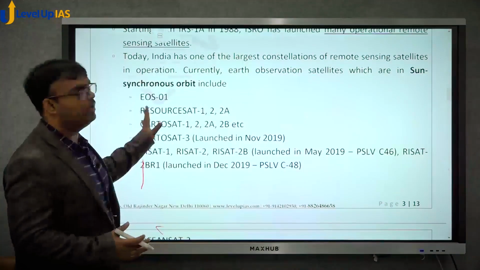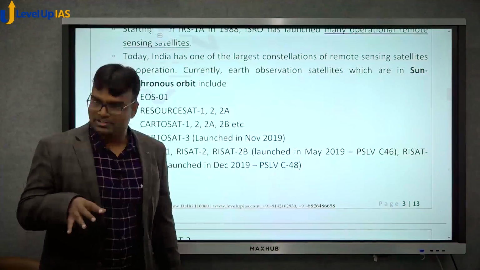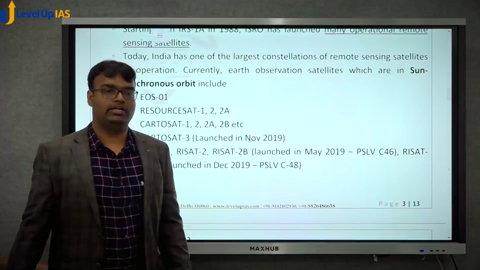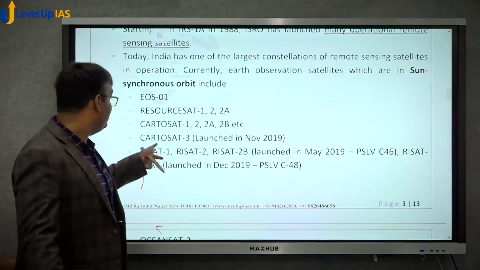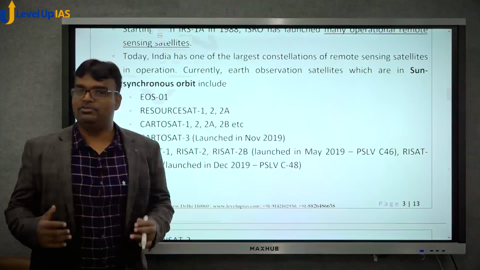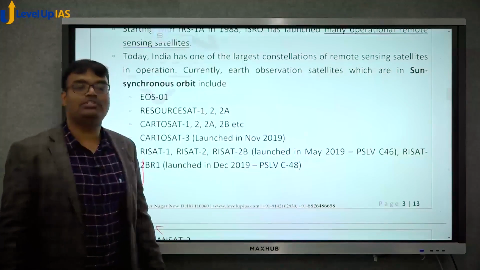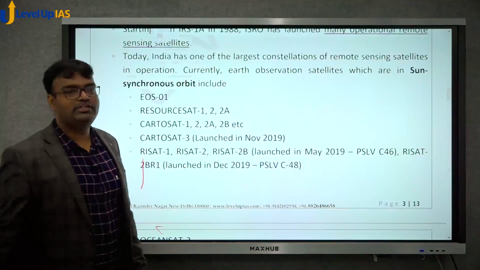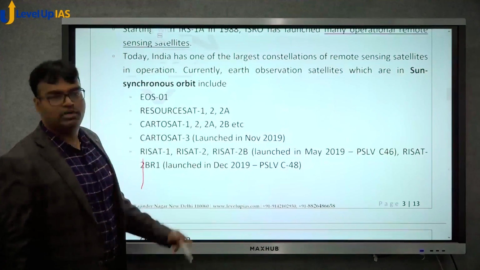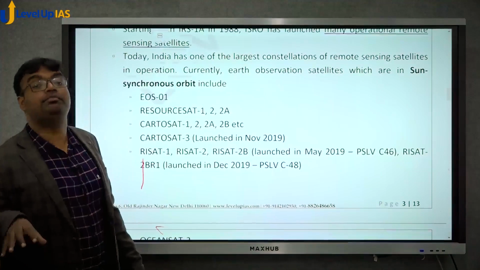So these are our Earth observation satellites. EOS-01, Resourcesat 1, 2, 2A. The name itself says resource observation. So by default you can say it will be in low Earth orbit. Then Cartosat. The name tells you that it is an Earth observation satellite, maybe used for map making. Cartosat 1, 2, 2A, 2B, etc. Cartosat 3 was launched in November 2019, less than 1.5 years back. It is an advanced version, the next generation of Cartosat. It takes pictures and gives you better resolution.